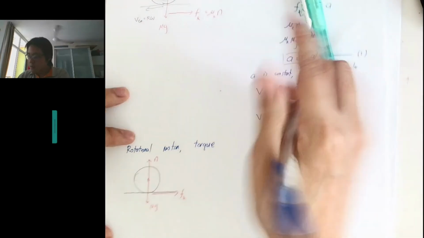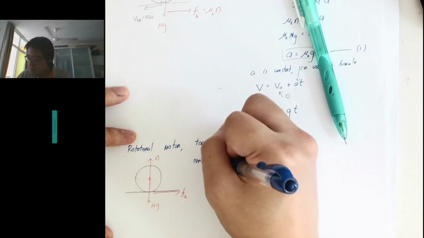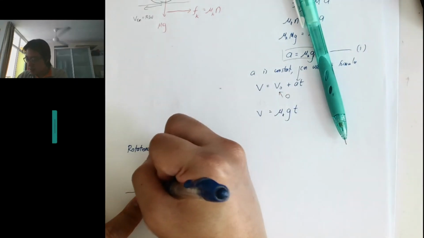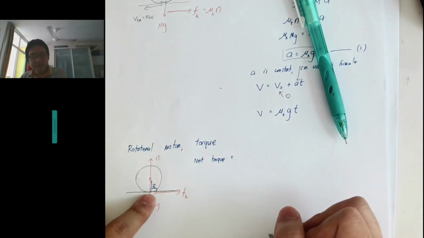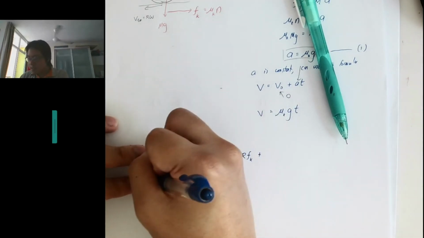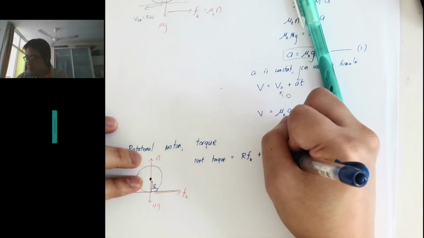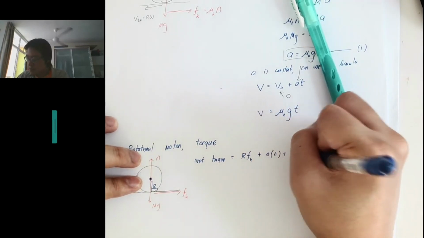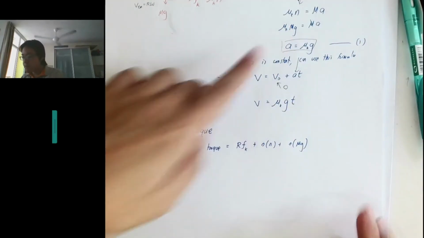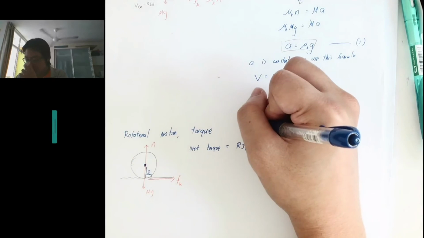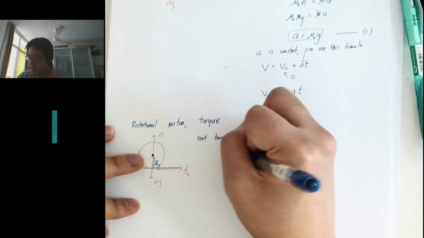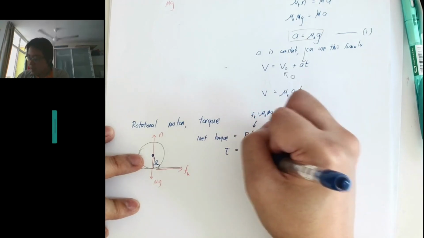So the net torque is equal to, well, the distance is r, perpendicular at 90 degrees, so r times Fk, and then there's 0 distance of N from the axis, so 0 times N, 0 times mg. So these two terms are 0. And Fk we have determined already, Fk is equal to mu k mg. So the net torque acting on the system is R times mu k times mg.